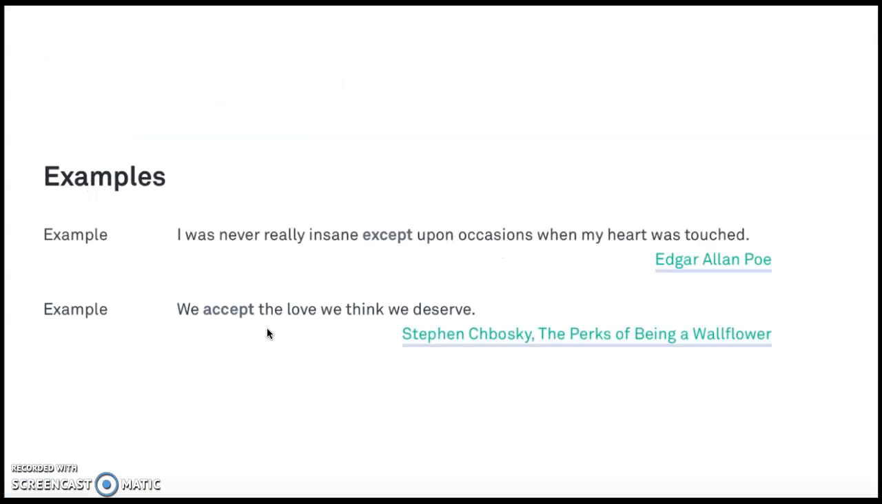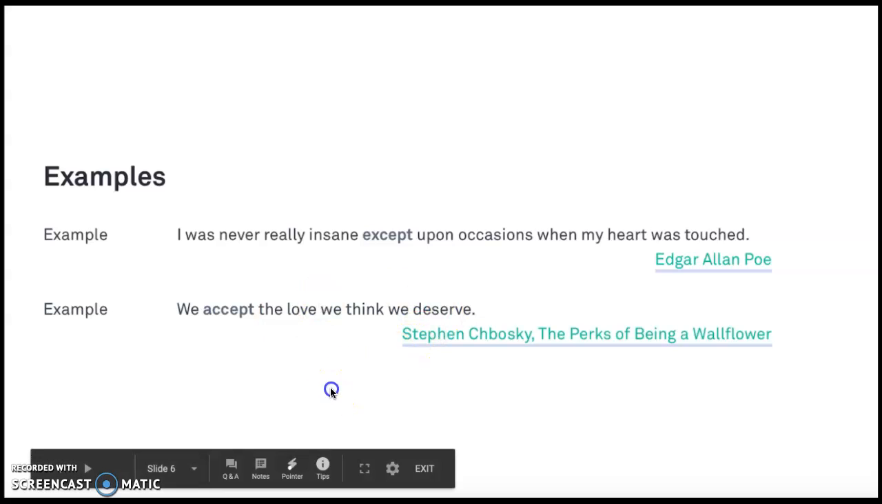Alright, and here's one example. I was never really insane except upon occasions when my heart was touched. That's an Edgar Allan Poe quote. And then our next one, we accept the love we think we deserve. And that is a quote from The Perks of Being a Wallflower.